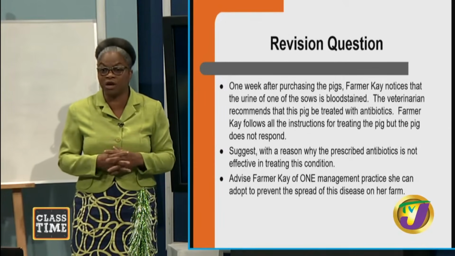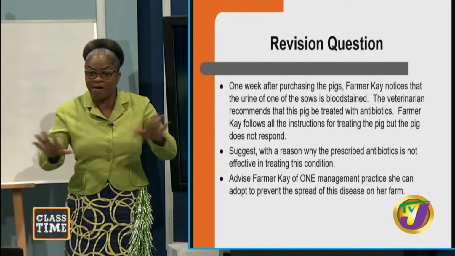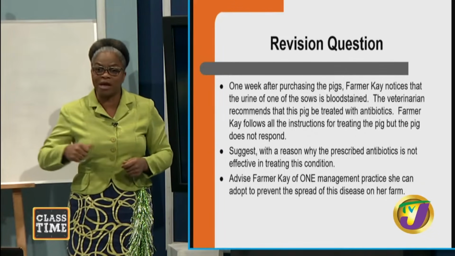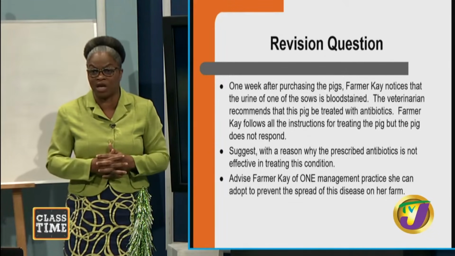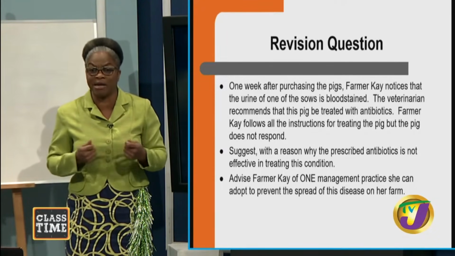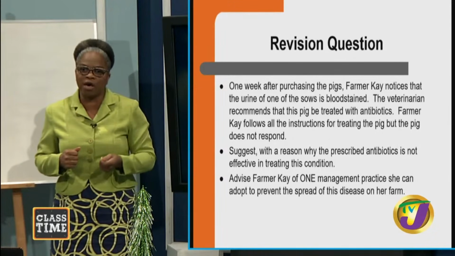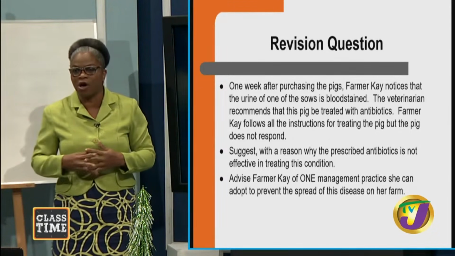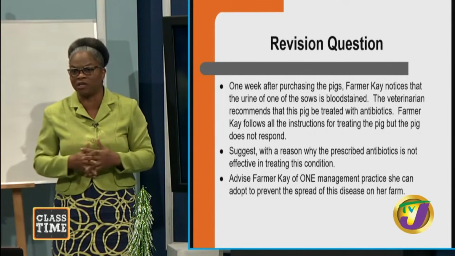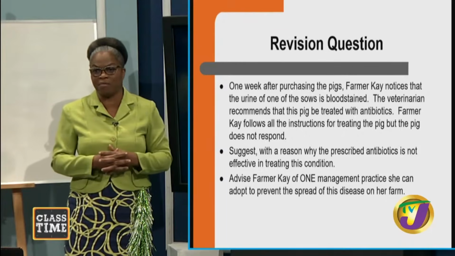And suggest a reason. What we now need to do is to ensure that the environment is very clean. We can move that animal into isolation because we're not sure what is happening there, because we want the animal to recover. When you put animals in isolation, they're able now to rest and to recover. And so with the antibiotics and isolation, we should be able to see some changes in the animal.